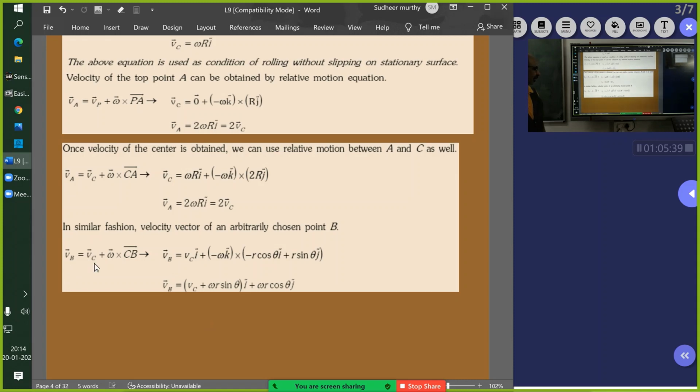So VB bar will be VC bar plus omega cross CB, that is VC i cap minus omega k cap cross CB, where CB will be R cos theta i, R sin theta j. I hope you understood.